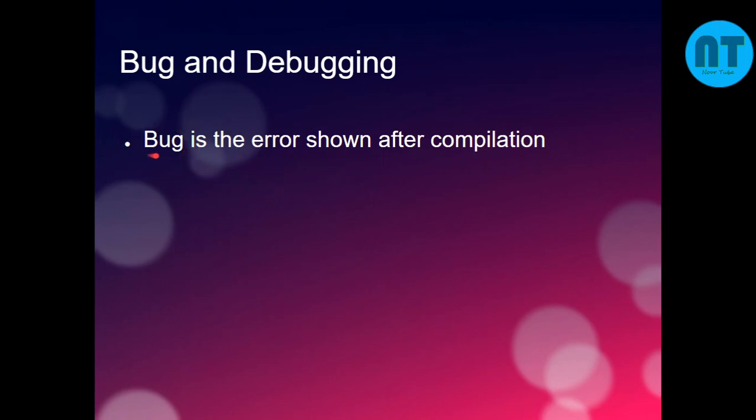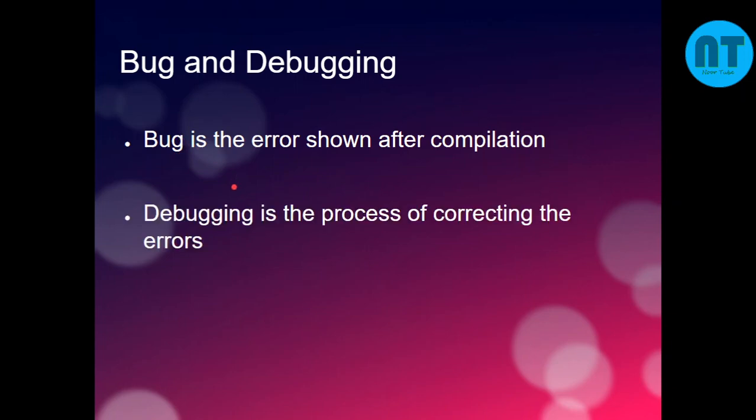So likewise, if any syntax is not followed properly, then the compilation will give you an error that is called a bug. Okay, so how to remove the bug? That is called debugging. So after debugging, we will be able to run the program in a correct manner. Debugging is the process of correcting the errors.